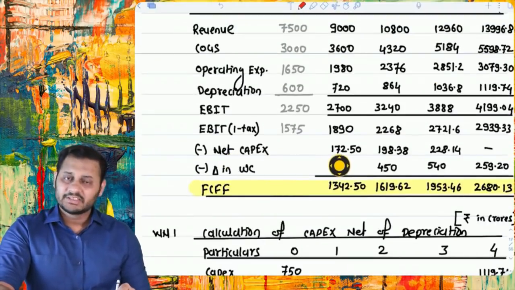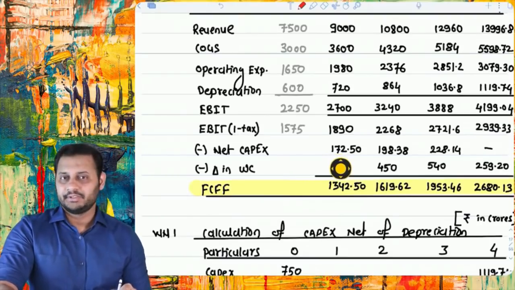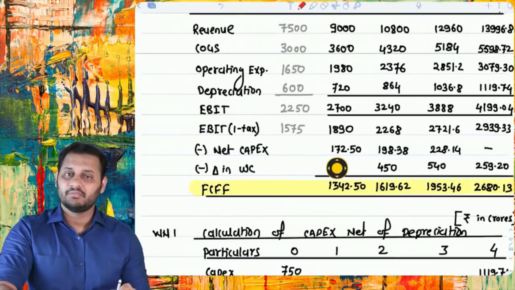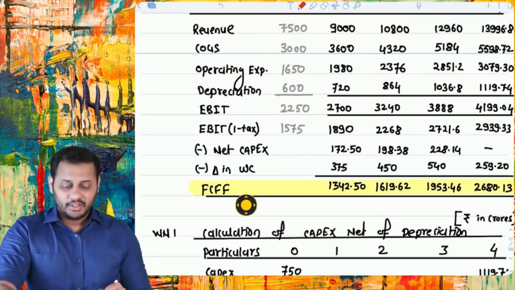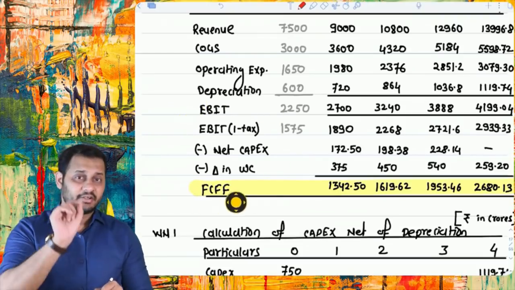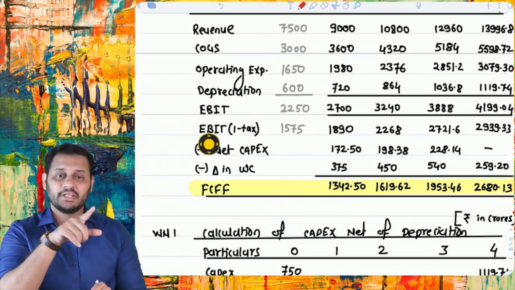So deducting 172.50 itself means you are adding the depreciation and deducting the capital expenditure. Both treatments are given in one single figure. Then change in working capital was deducted, and we arrived at the FCFF. If you remember and look at the chart of security valuation, you will find the same formula of FCFF based on EBIT.